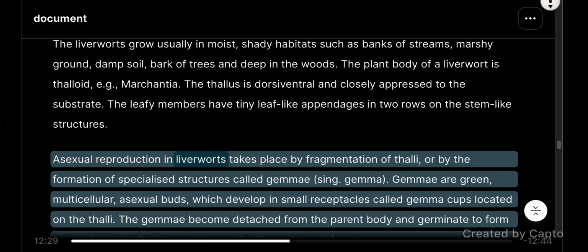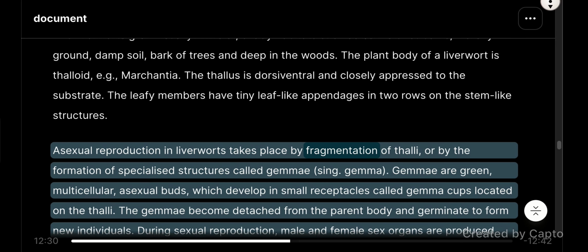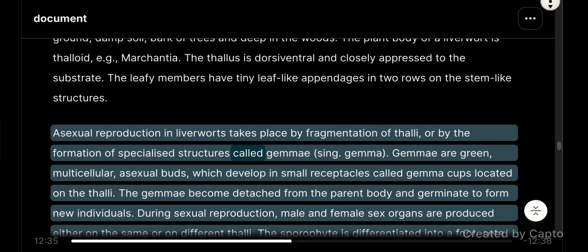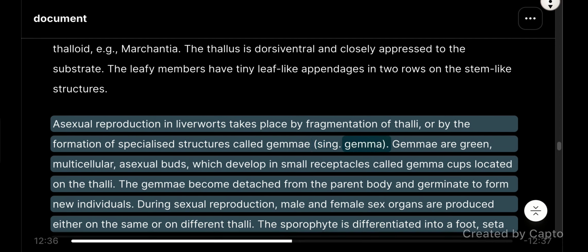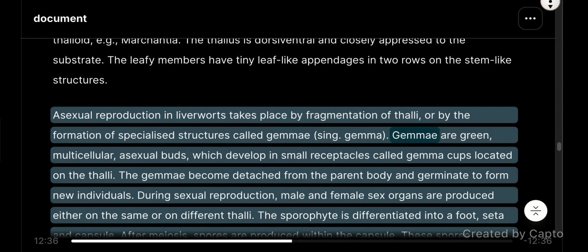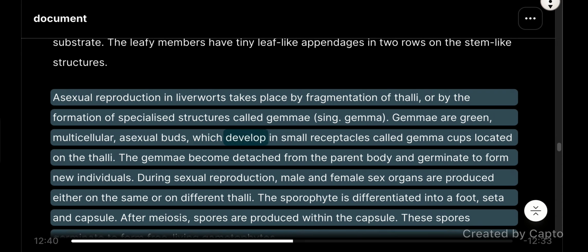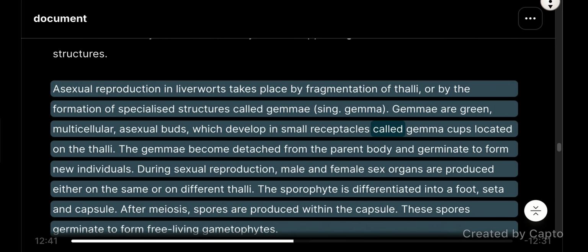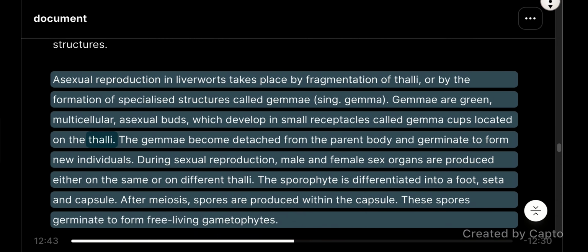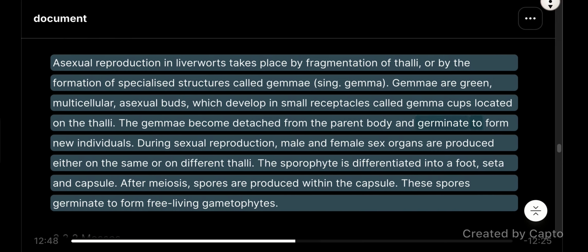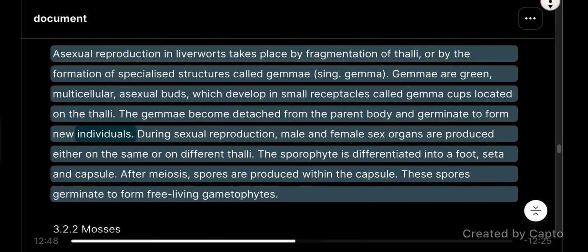Asexual reproduction in liverworts takes place by fragmentation of thalli, or by the formation of specialized structures called gemmae, singular gemma. Gemmae are green, multicellular, asexual buds which develop in small receptacles called gemma cups located on the thalli. The gemmae become detached from the parent body and germinate to form new individuals.